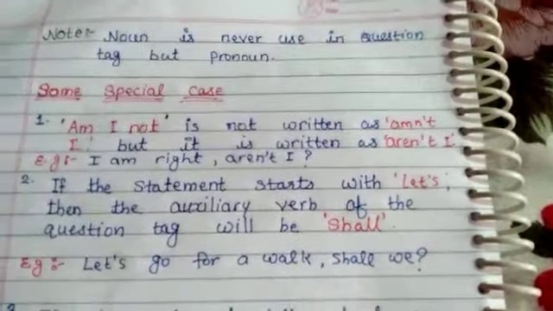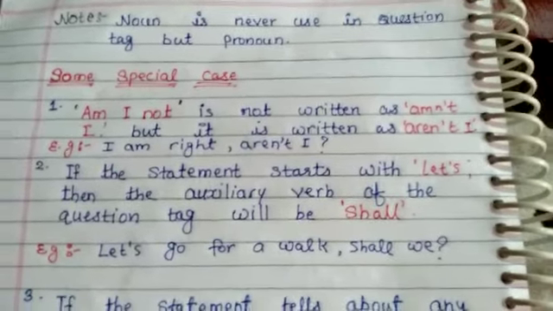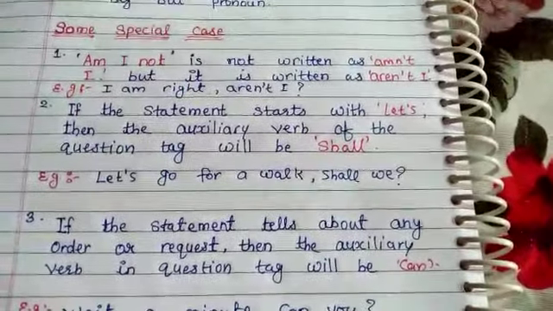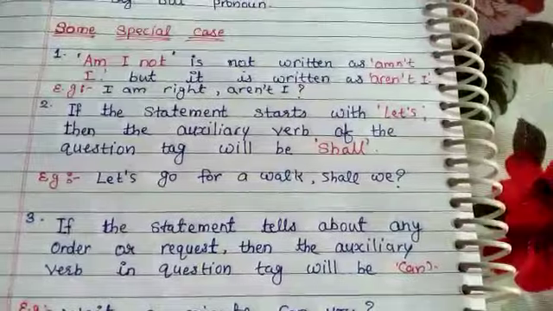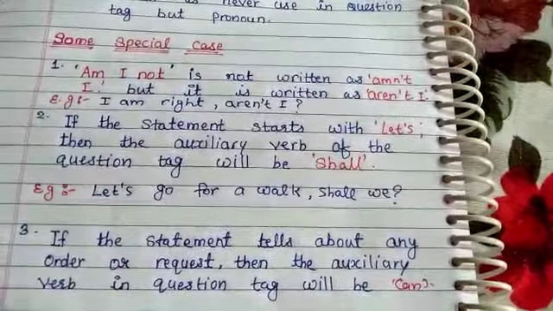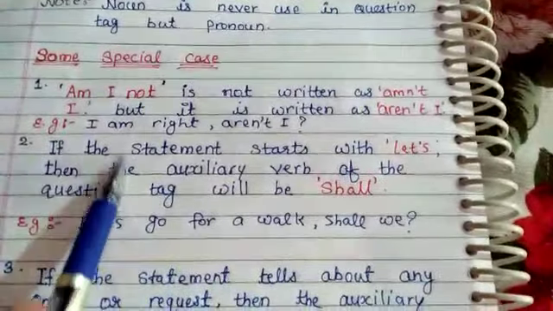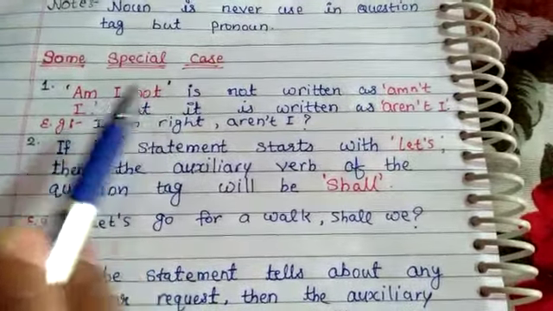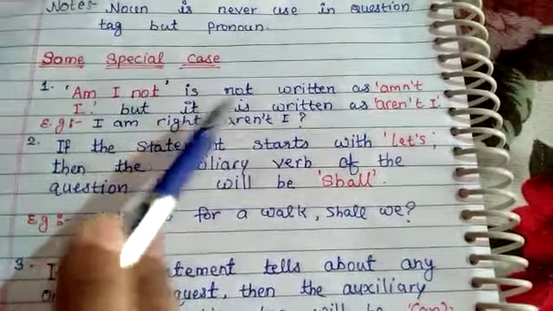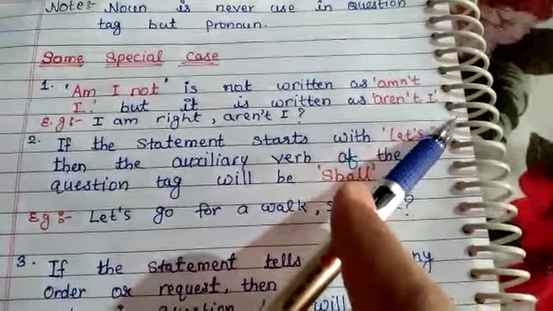After that, we have to know some special cases in question tags. If am is used in the statement, then in the question tag we have to use are as the auxiliary verb, not am. If am I not is used, it is not written as amn't I, but it is written as aren't I in the question tag.